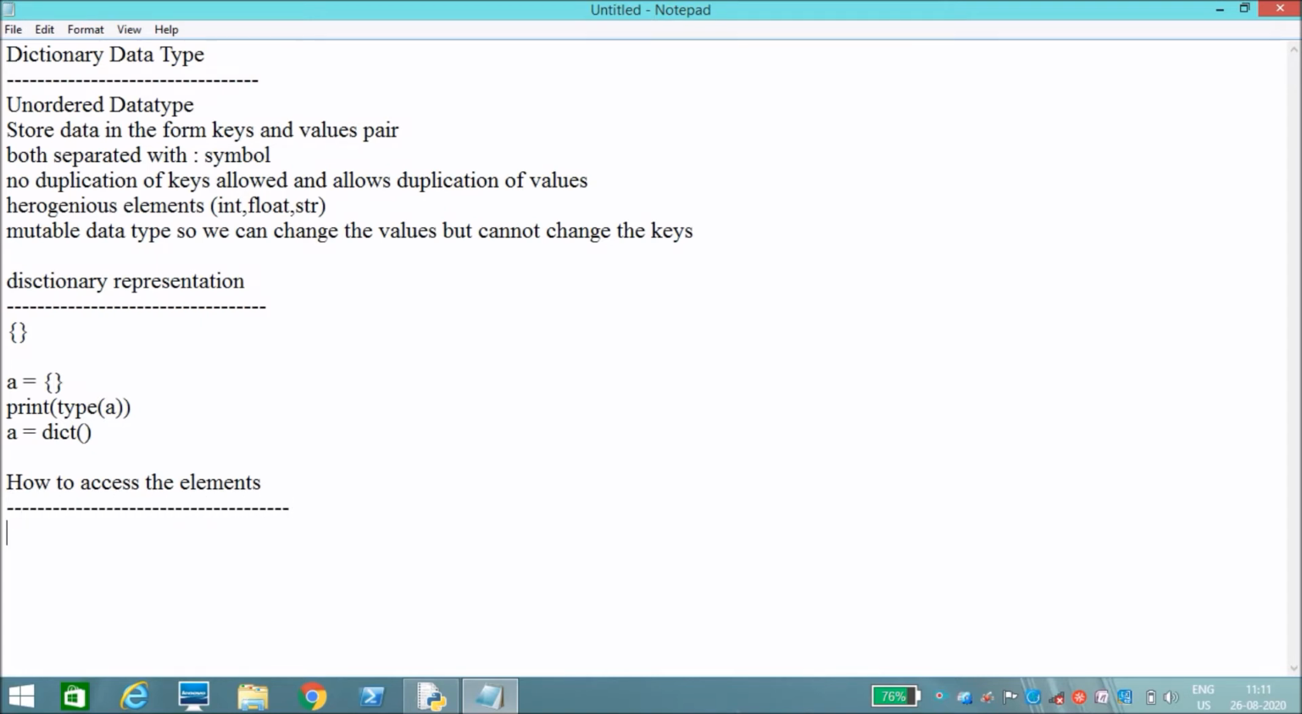For example, I need to access the key 2 values. How can we check? A is my dictionary and you can give the key value. If you give the key value, it will access the value related to that key. You can also use the get function, which will get the respective key values. You can access the value using the get function also. Let's check with that.